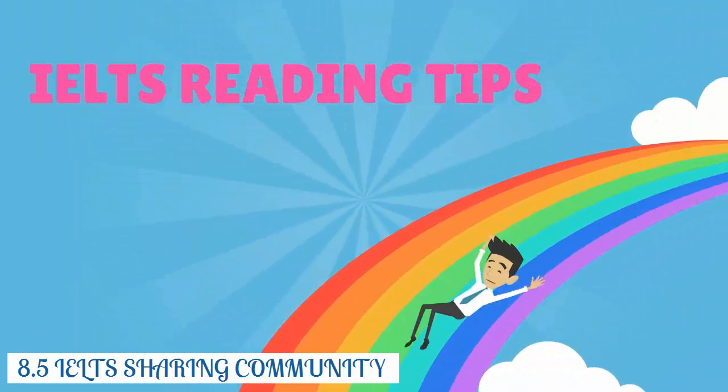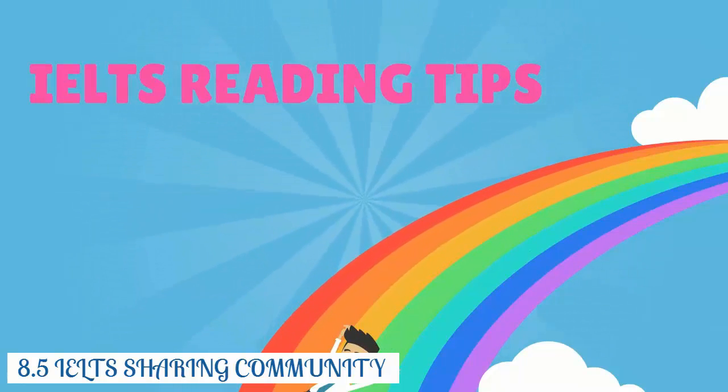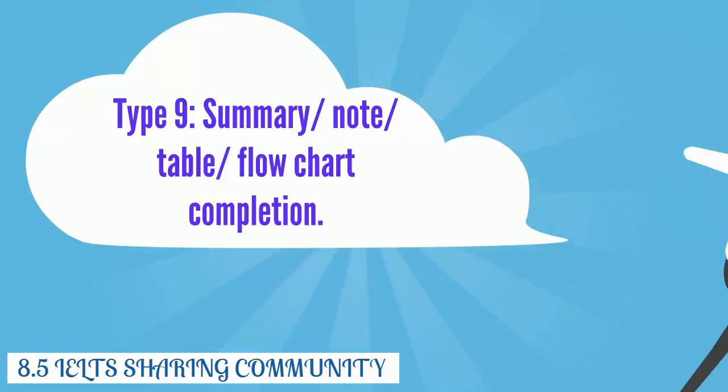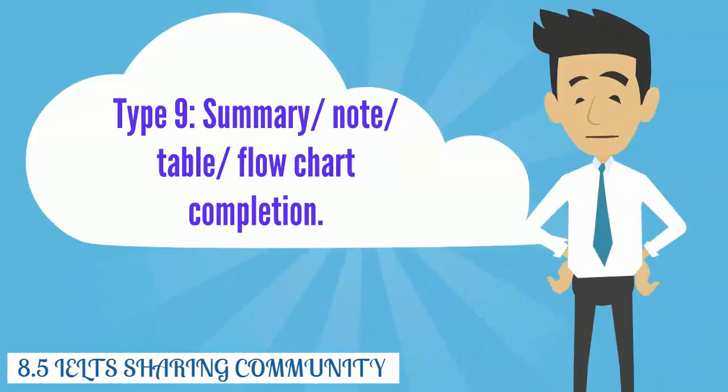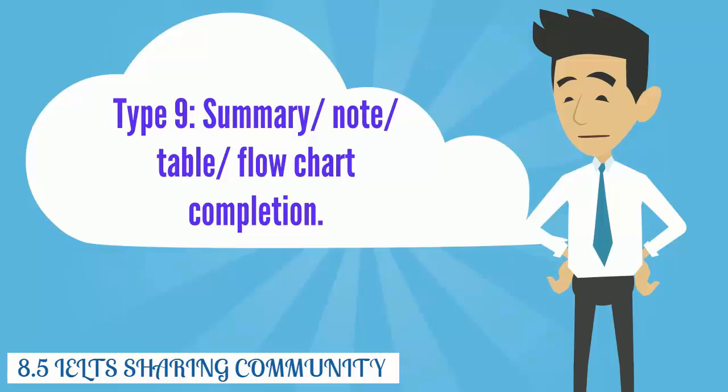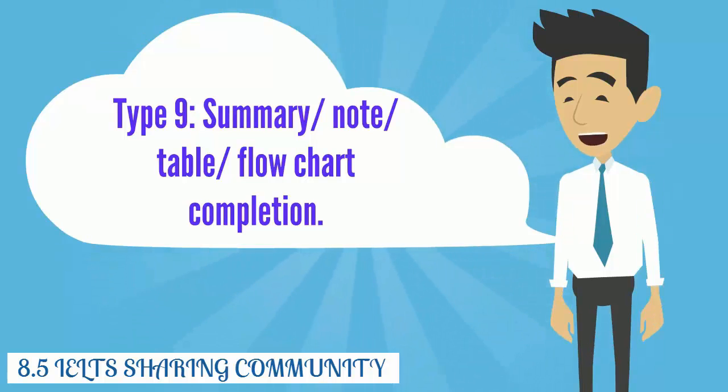IELTS reading tips. Type 9: summary, note, table, flowchart completion. In these kinds of questions you will be given a summary of information from the text and there will be some gaps in that summary. There will be more words in the list than required to fill the gaps. All of the information contained in the summary will also be contained in the reading text, but they will use synonyms and paraphrasing, so don't expect to see the same words.